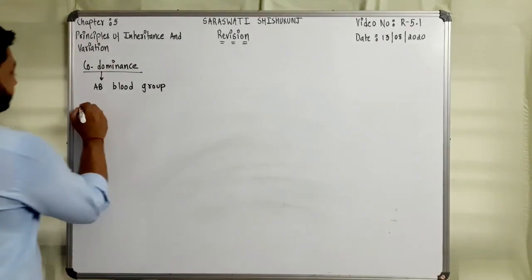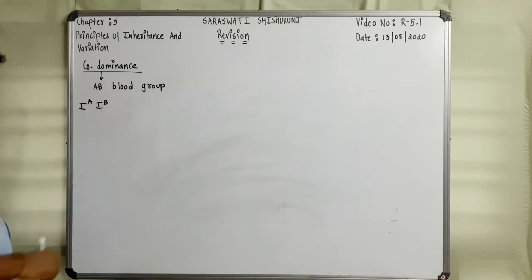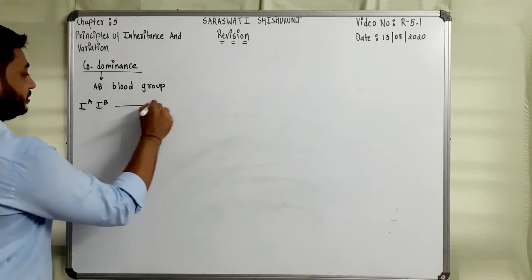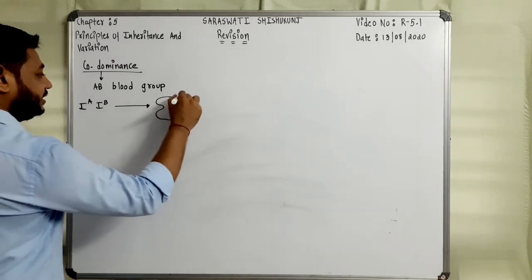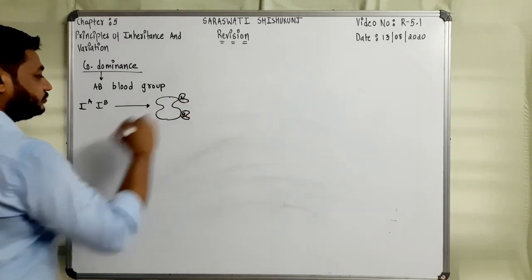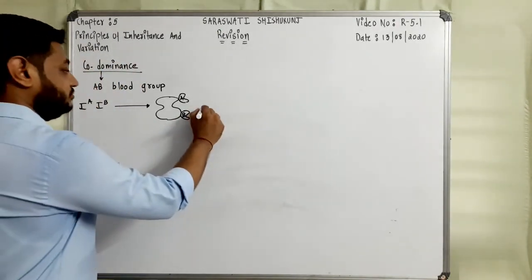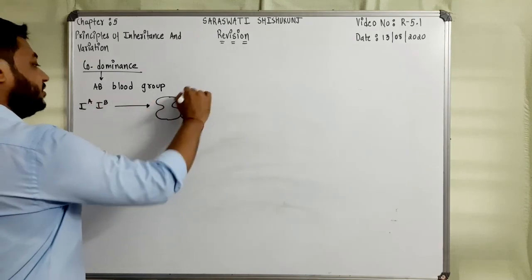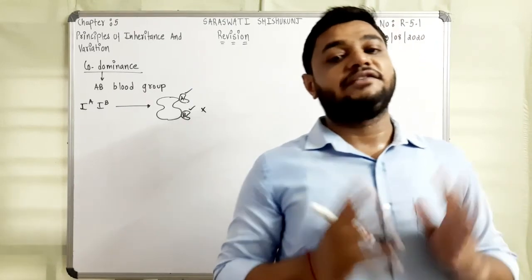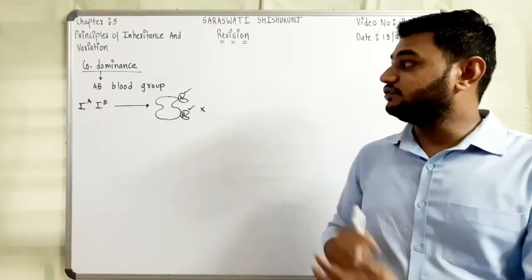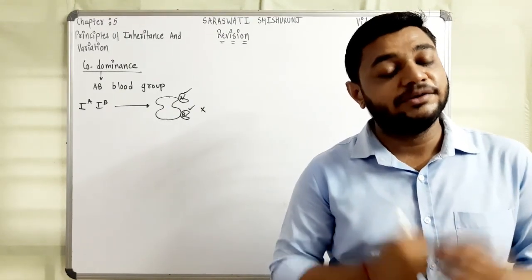AB blood group, its genotype is IAIB. As both the genes are dominant, on the surface of RBC we are able to see both types of sugar polysaccharide, that is antigens, and there are no antibodies. When both of these are dominant, we are able to see both the antigens. This is also another example of the exceptions for the law of dominance, because both the genes become dominant and we are able to see both the antigens.